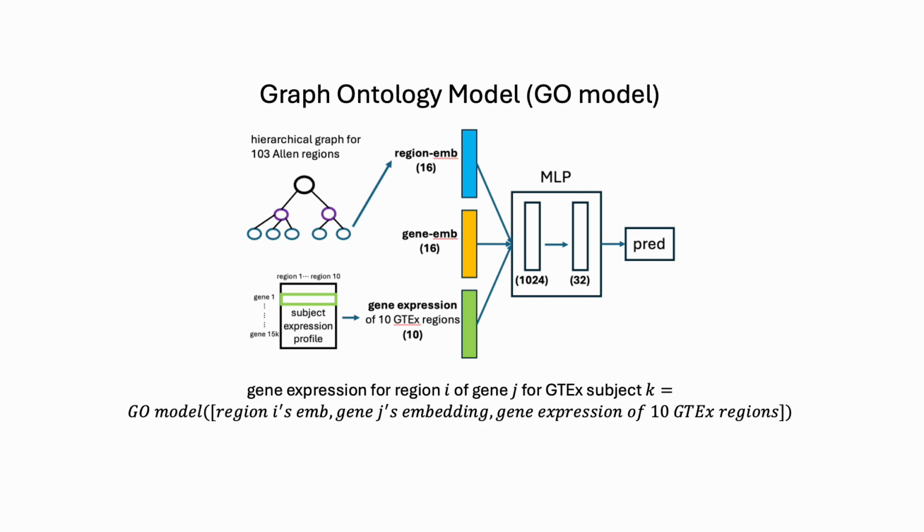We trained our model on 6 Allen subjects and fine-tuned the model on 30 GTEx subjects with all 10 regions. We also developed extended graph ontology models to impute missing GTEx regions using a two-step process involving linear regression and our original graph ontology model. With that, we can also apply our model on those subjects with missing regions to predict the 103 brain regions in the Allen dataset. In the following slides, I'm going to show you some evaluation results of our model performance.